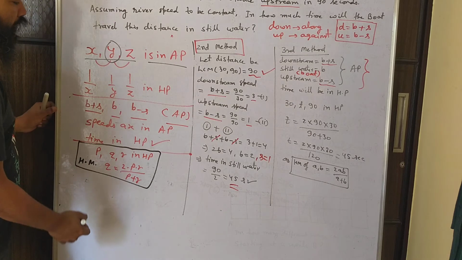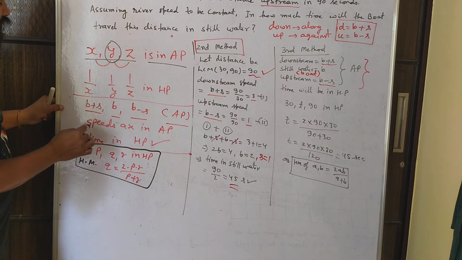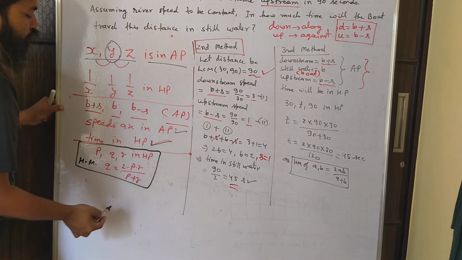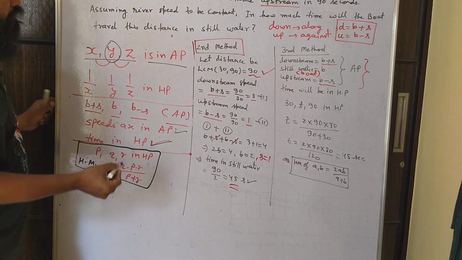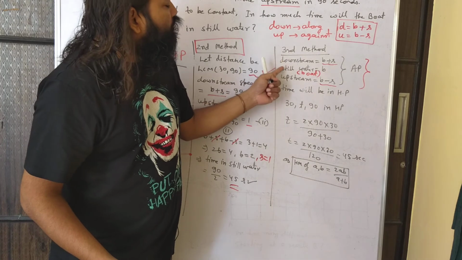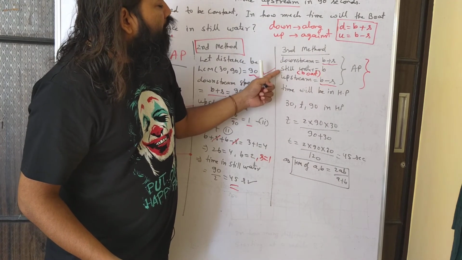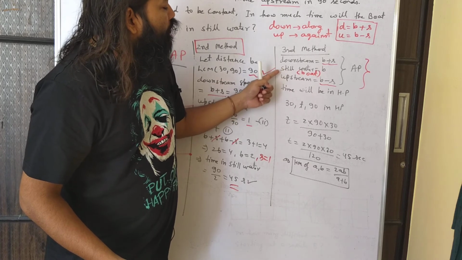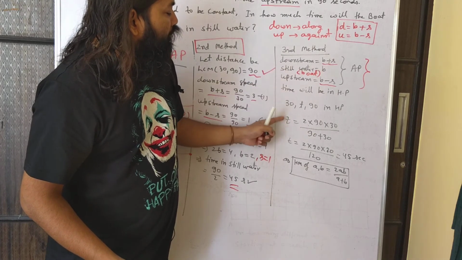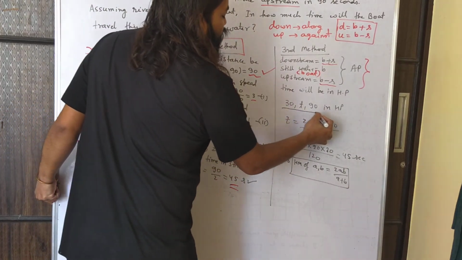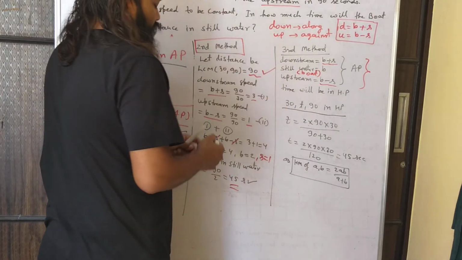Okay? And what is happening here? Since the speeds are in AP, the times will be in HP. So the middle value, how to find the middle value? I can say 30, T and 90 will be in HP. Can you see?